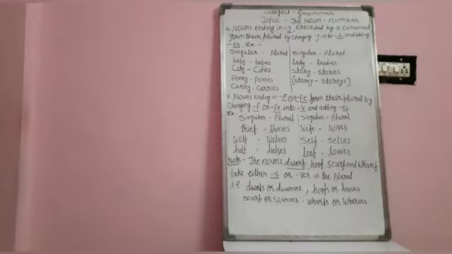Guys, in my previous video, I had taught you the rules of the noun number. Now I am going to tell you the next rule for converting singular number into plural number. Before that, I would like to tell you, if you prefer these rules to convert singular numbers into plural number, you will find it easy. So the next rule is: nouns ending in Y preceded by a consonant form their plural by changing Y into I and adding ES.